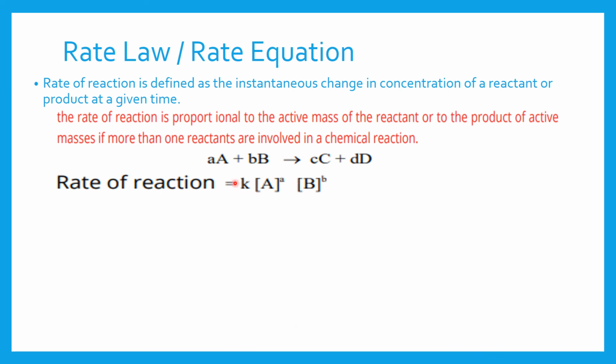So when we want to calculate the rate of reaction with reference to these reactants, the rate of the reaction will be proportional to the concentration of A and the concentration of B. And when we remove the proportionality sign, we put this constant K here.